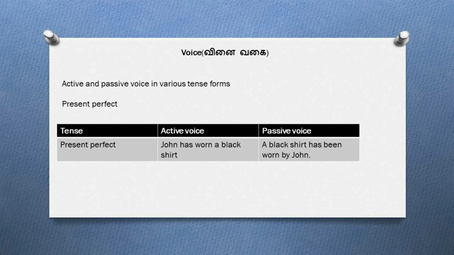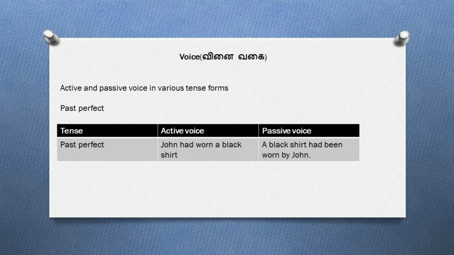அடுத்தது present perfect tense. So in the sentence passive voice la மாத்துறதுக்கு write the verb has plus the word been plus the V3 form of wear, that is worn. So the sentence will be a black shirt has been worn by John. அடுத்தது past perfect. இதுக்கான sentence John had worn a black shirt. இந்த sentence உடைய passive form எழுதுறதுக்கு had அப்படிங்கிற verb plus been அப்படிங்கிற word and the V3 form of wear, that is worn. So the sentence should be a black shirt had been worn by John.